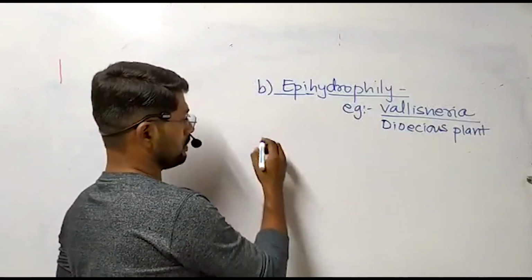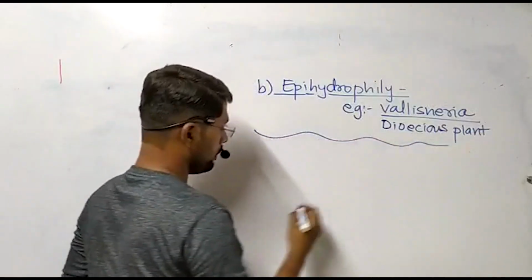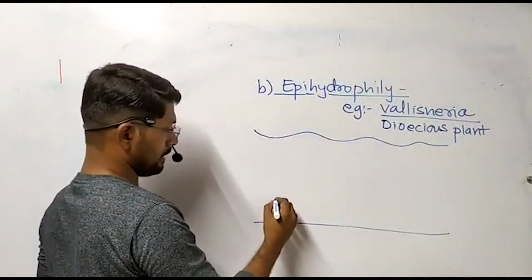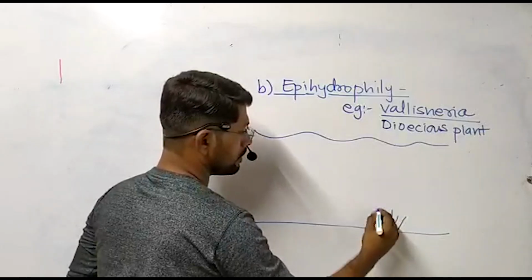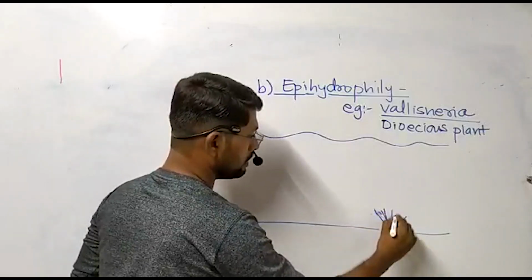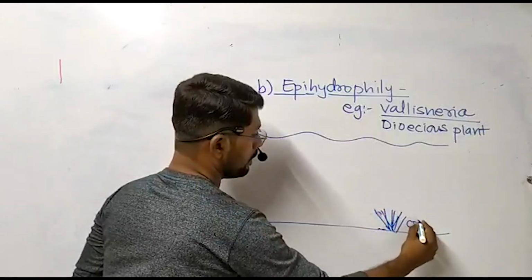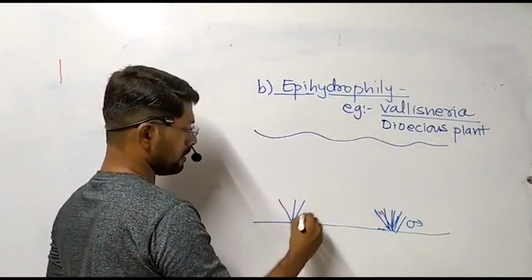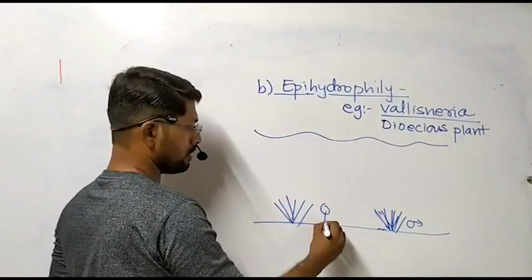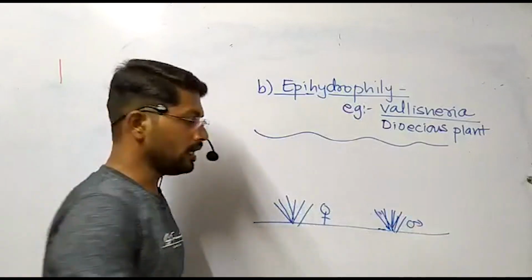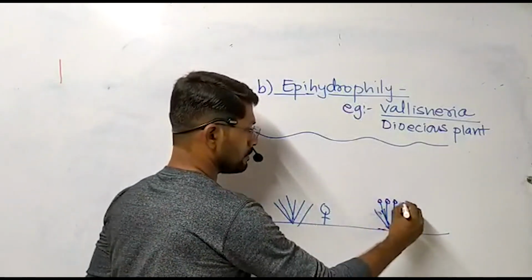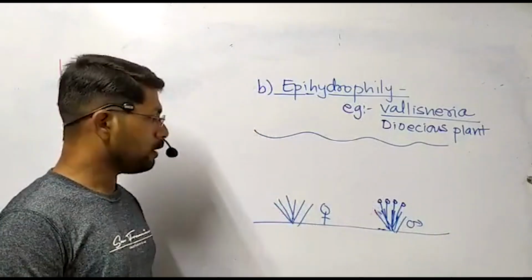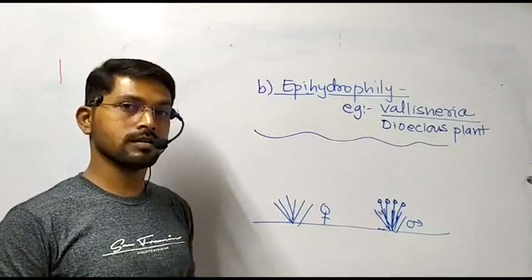Let us discuss the characteristic feature. This is the water level. Plant is situated like this. Now suppose this plant of Vallisneria is a male plant and this one is the female plant. So on the male plant, the male flowers are produced. All these are the male flowers, and on the female plant, female flowers are produced.